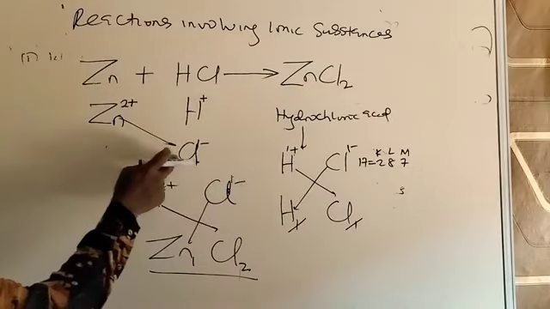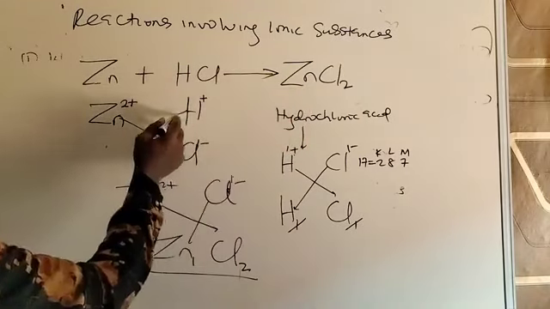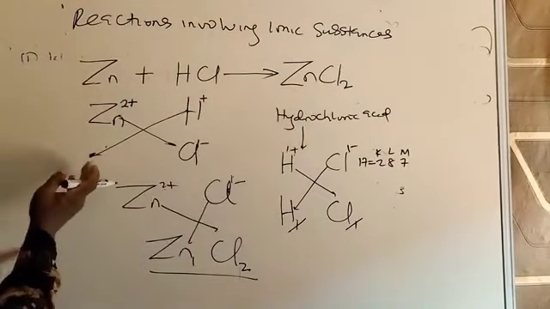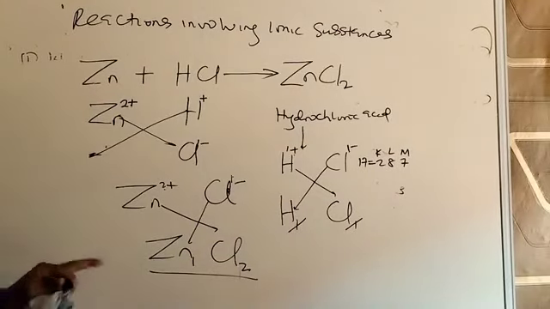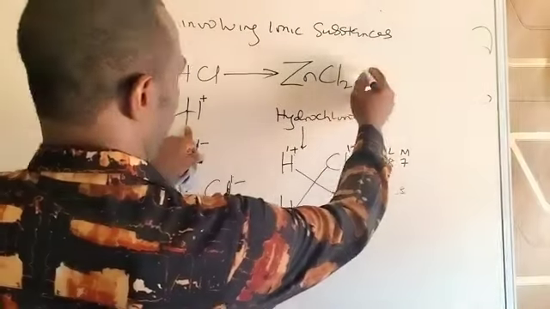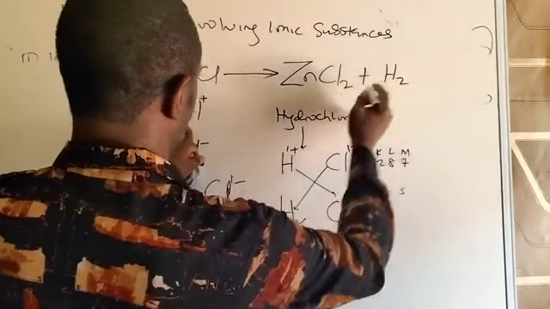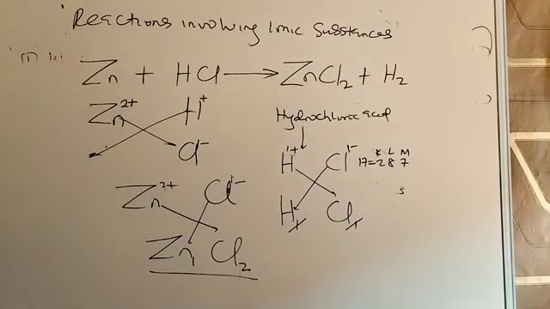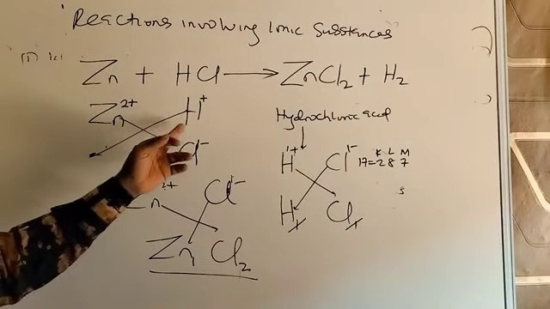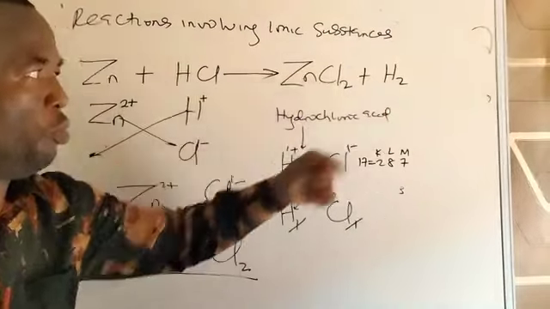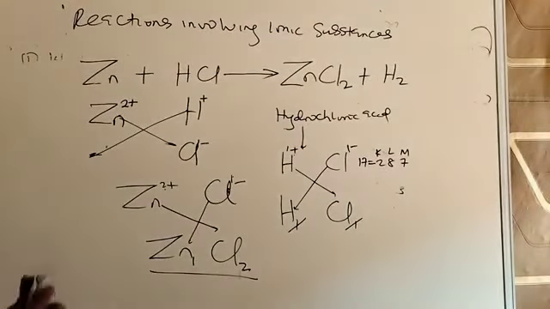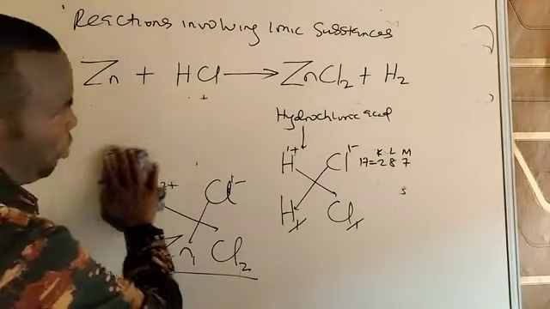So you have this combined to give you that. While this one combines with nothing because there's no partner to combine with. So whenever hydrogen is free to leave, write hydrogen as just H2, because it means it's a gas, living on its own. Hydrogen gas is escaping. And as a gas, it exists not as an atom, but as a molecule. Put 2 on it. So when you have done that, the next thing you have to do is to balance the equation.